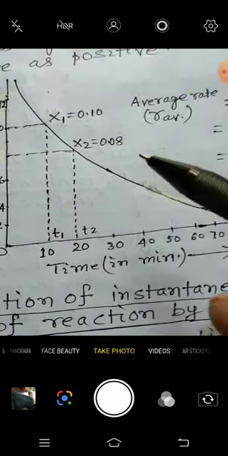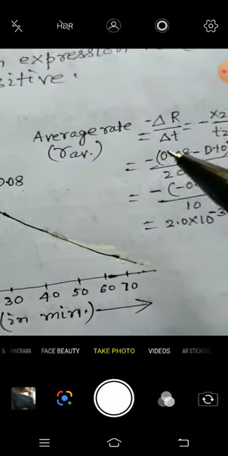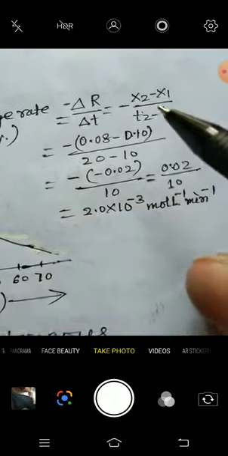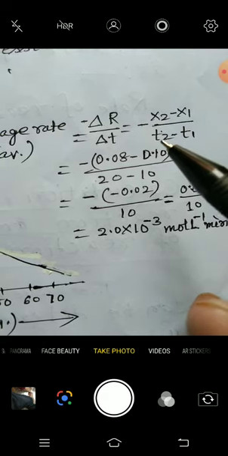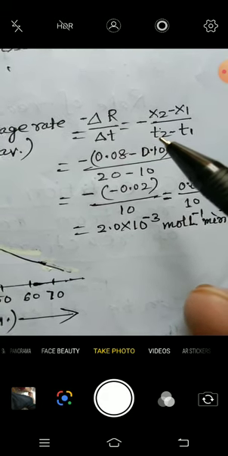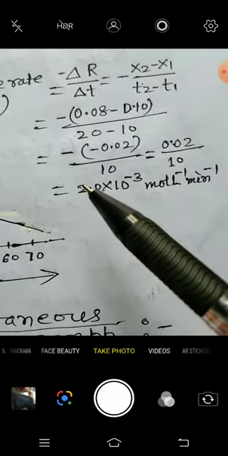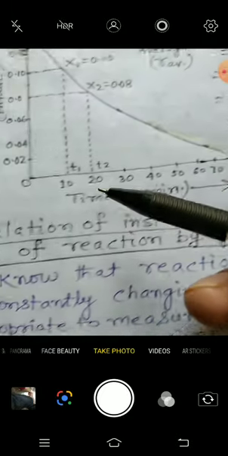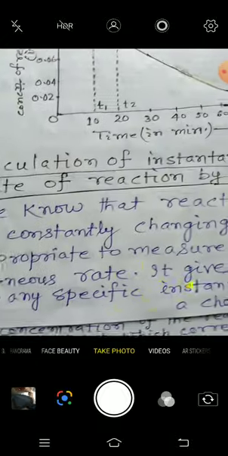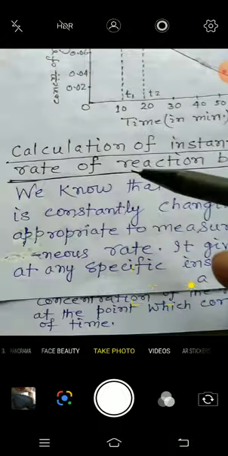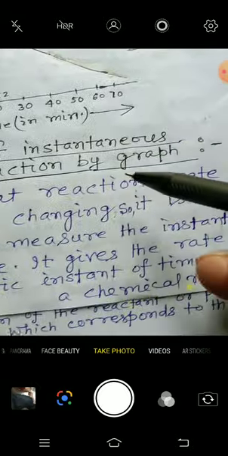So the average rate of reaction can be calculated very easily by subtracting x1 from x2 and dividing by the time taken, that is t2 minus t1. This is very easy.